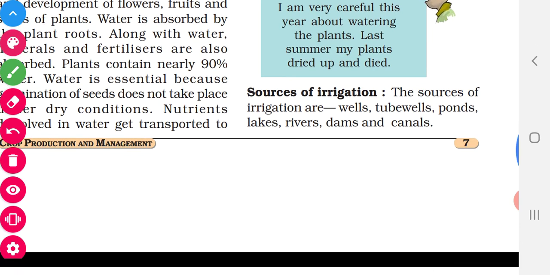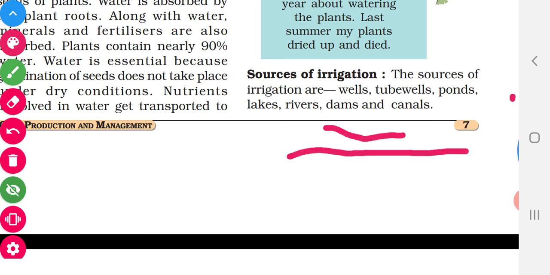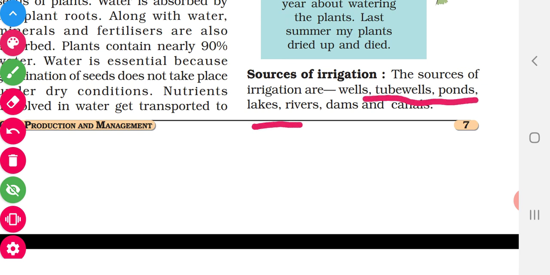Now see some sources of irrigation. Wells, tube wells, ponds, lakes, rivers, dams and canals. These are the sources of irrigation. You know about wells, tube wells, ponds, lakes, rivers and dams. From the canals also we can get water, isn't it?